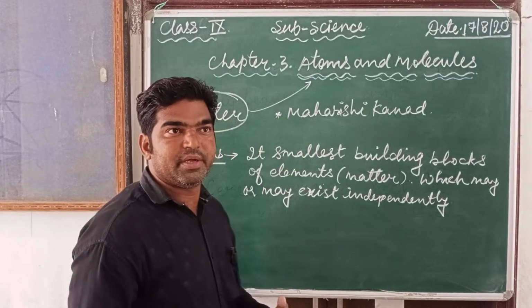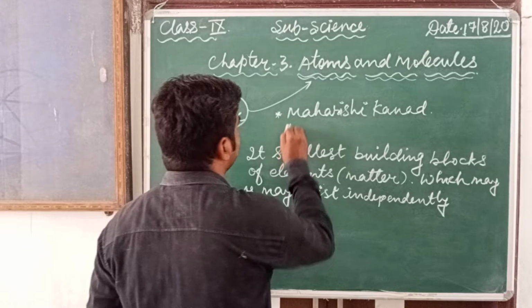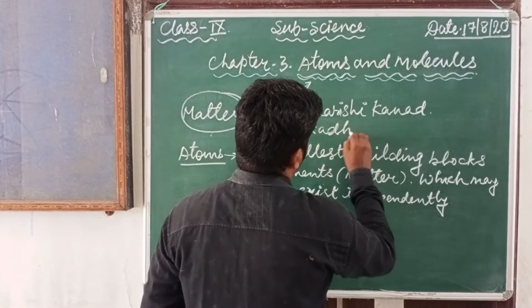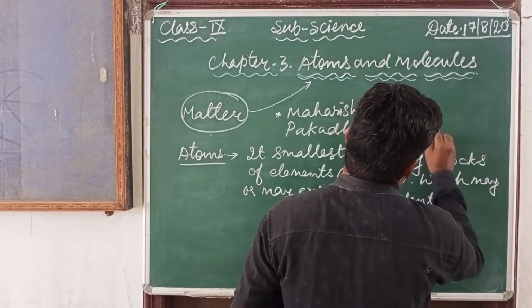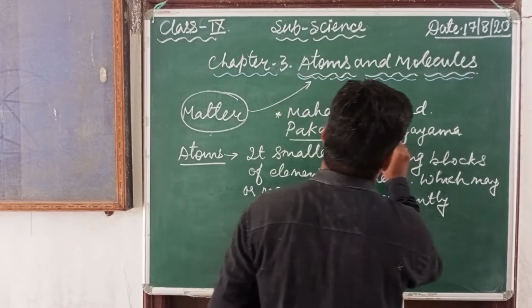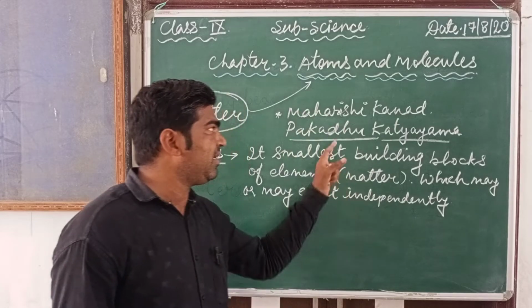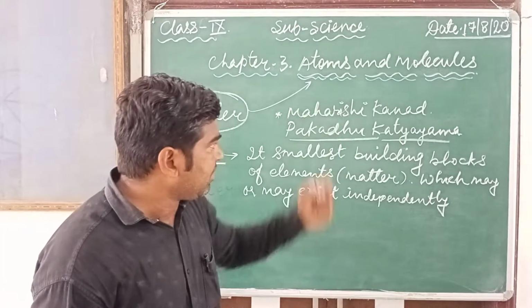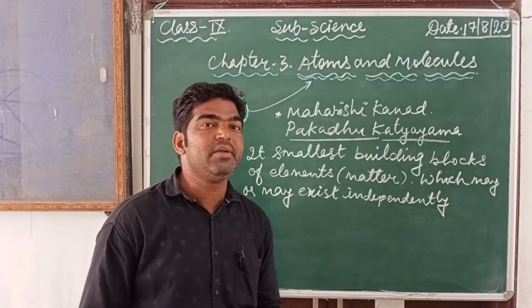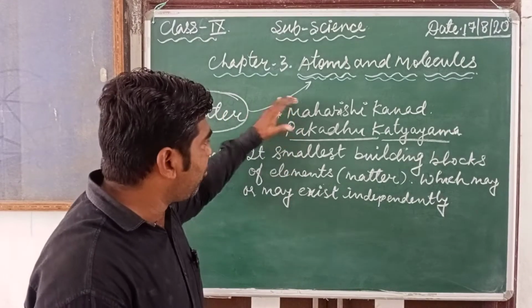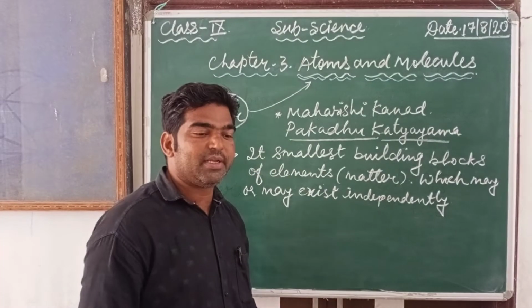Another Indian philosopher, that is Pakudha Kottayam. He also went further and more steps than Kanad, and he said that small particles combine together and form one more new form, that is called molecules. He went one more step than Kanad, and he explained that small particles or atoms